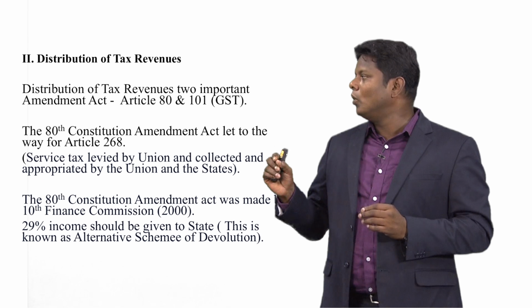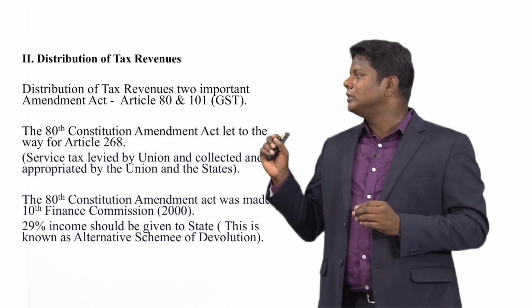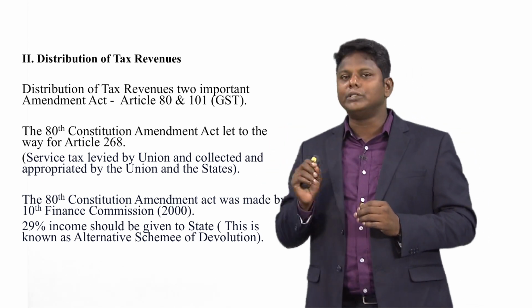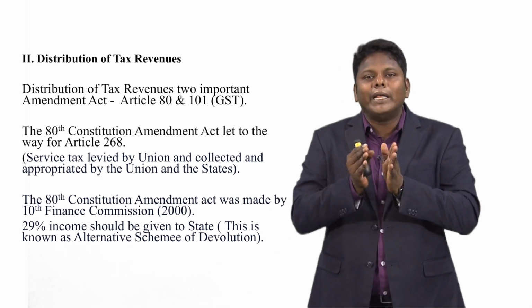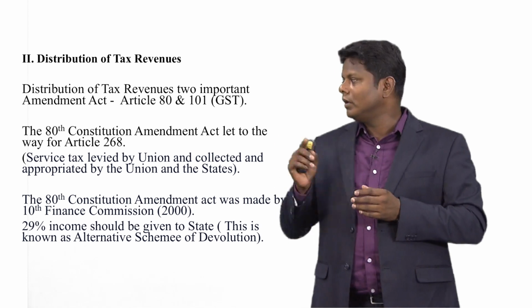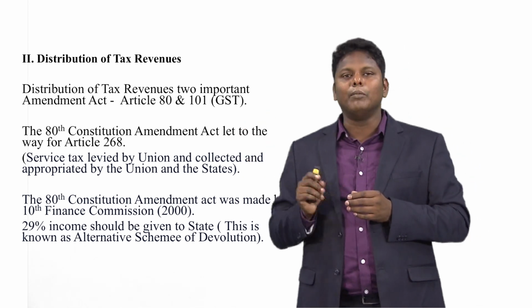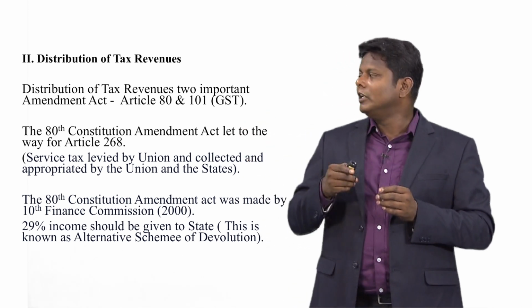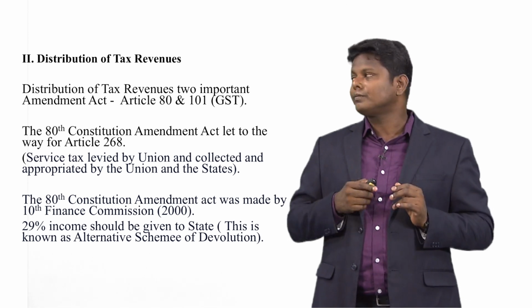This is known as the alternative scheme of devolution, how the power is being distributed from center to the state. That is why it is called the alternative scheme of devolution, distribution of tax revenue.